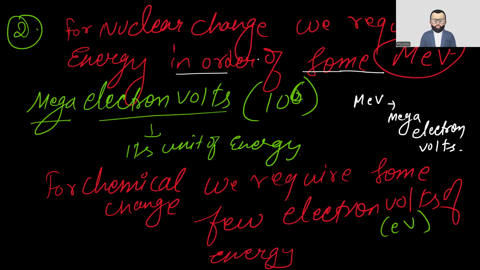Okay, so for the nuclear change, we require some energy to do it. Mega electron volt is 10 to the power 6. Mega means 10 to the power 6. It's a unit of energy.